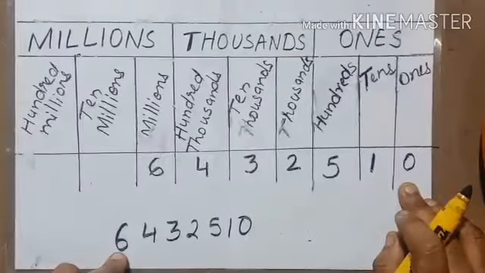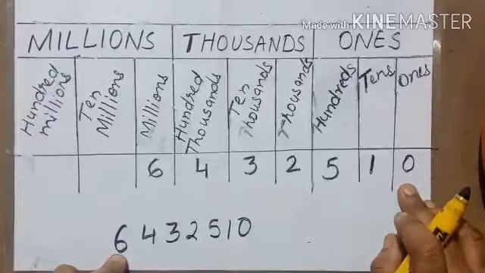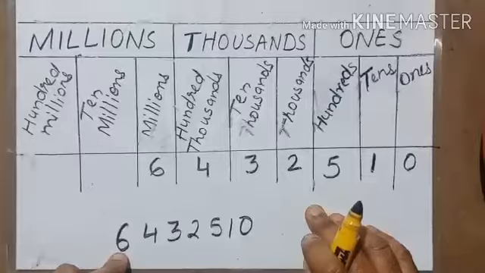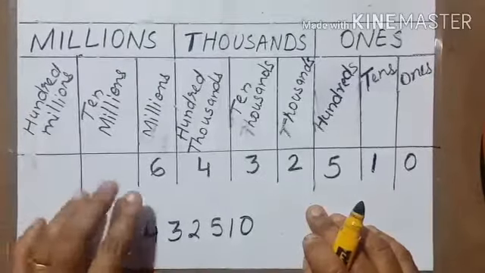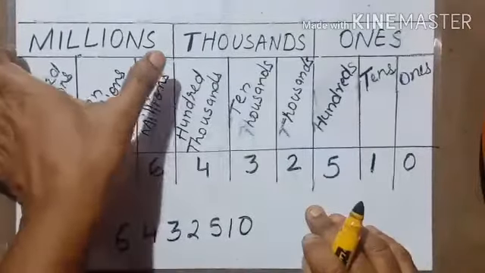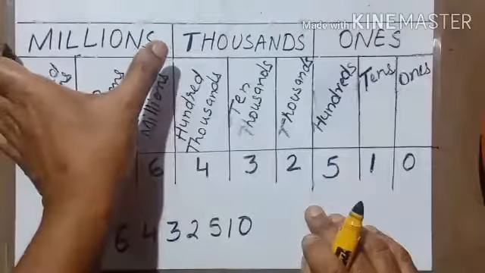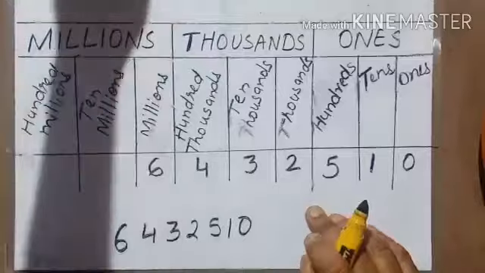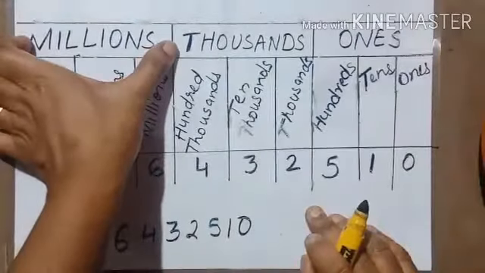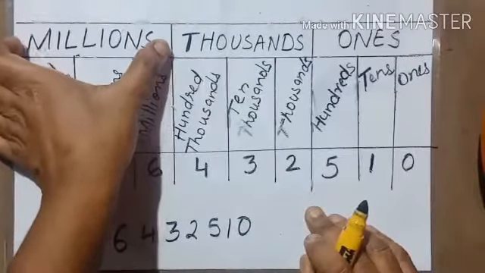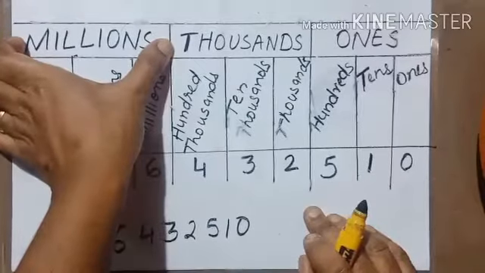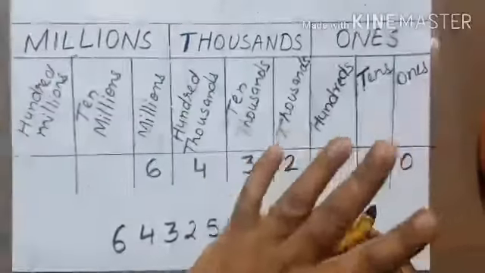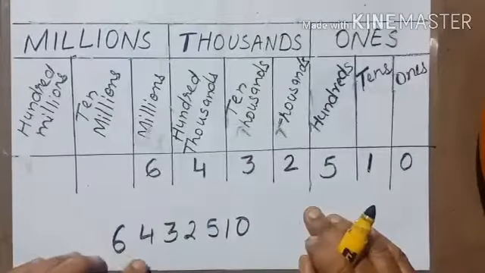Now the next thing is you have to put commas. So how will you mark the comma? After every 3 digits you have to mark a comma. Not only that, after every period you have to mark the comma, like after millions you put a comma. After thousands you put a comma. Then ones comes.